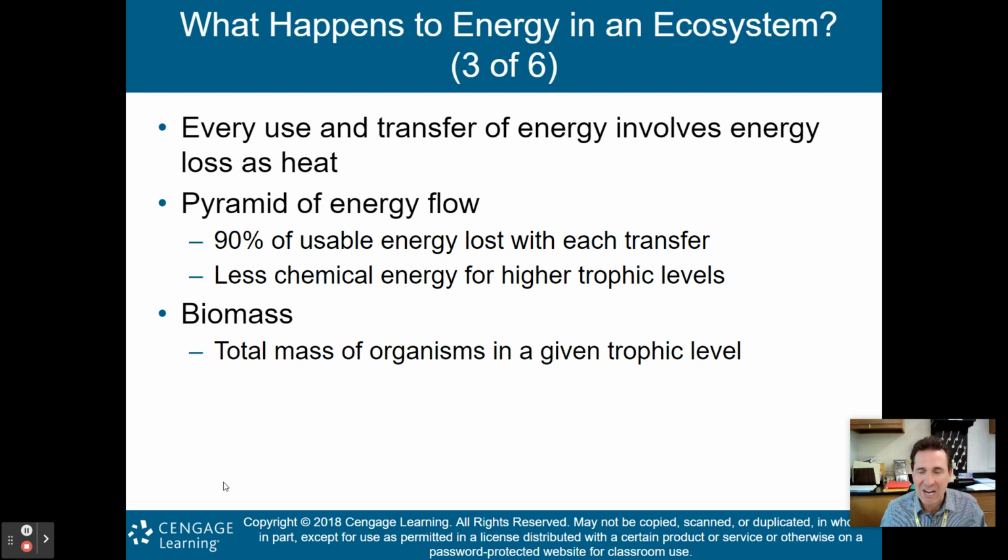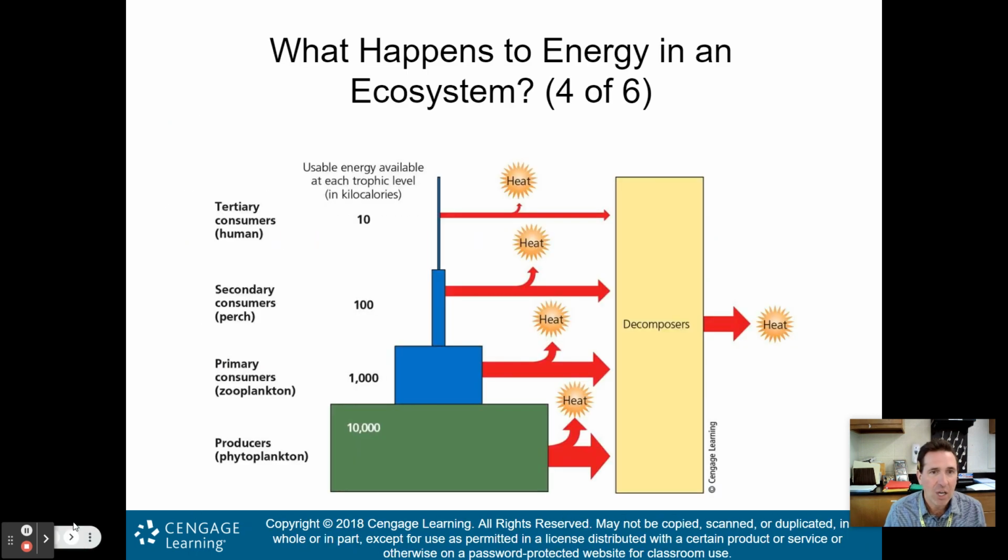The energy flow I just showed you wasn't in pyramid form, it was in horizontal form, but the pyramid will be on the next slide. 90% of usable energy is lost with each trophic transfer. That means you have less chemical energy available for the higher trophic levels. Biomass is just the total mass of all the organisms in a given trophic level.